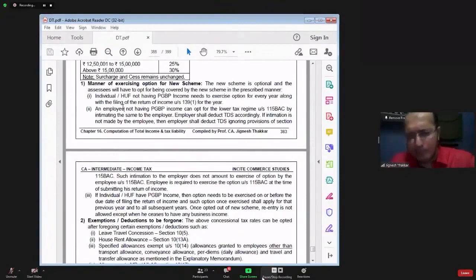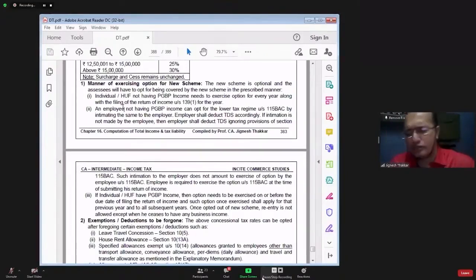Individual HUF not having PGBP income can exercise the option of 115BAC every year at the time of filing income tax return. So it is not mandatory for them to stay in section 115BAC. Every year they will decide whichever option is more beneficial, and they will go for that option.